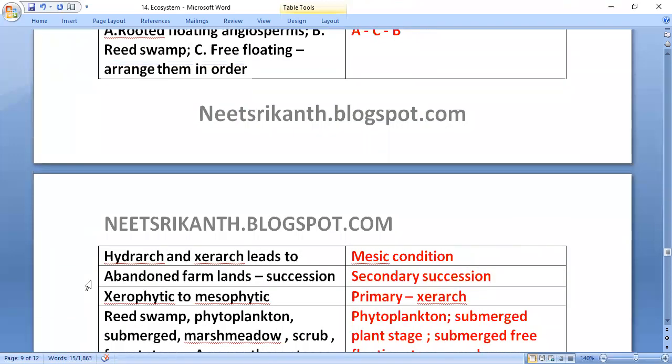Hydrarch and xerarch lead to mesic condition. Abandoned farmland succession is secondary succession. Xerophytic to mesophytic is primary, xerarch.